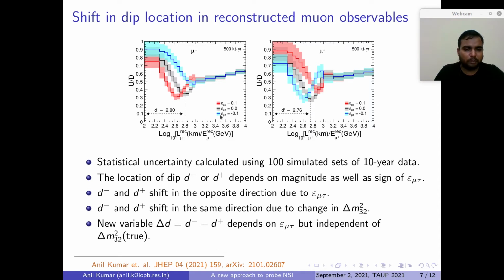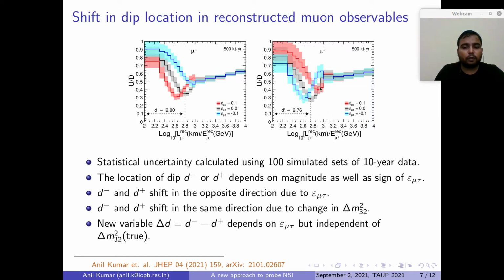is −0.1. We can see that with respect to the standard black curve, the red and blue both are shifted, and they are shifted in the opposite direction. So we can say that when the sign of ε_μτ changes, the shift goes in the opposite direction. Let's say we represent the dip location for μ⁻ with D⁻, and the dip location for μ⁺ with D⁺.